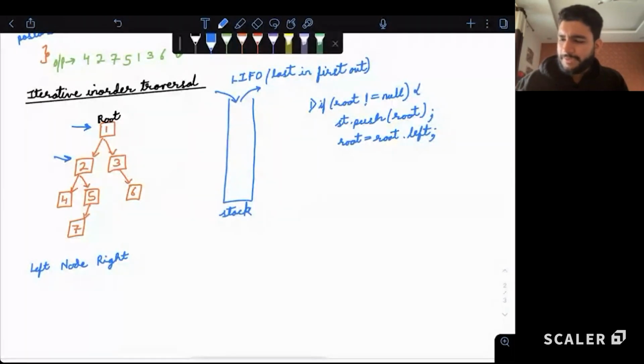This basically makes sure that if you are standing at a root node, first we'll place it over here in the stack, then we'll move to the left side. Similarly for 2, we'll first place it over here, then we'll move to the left side. Making sense to all?